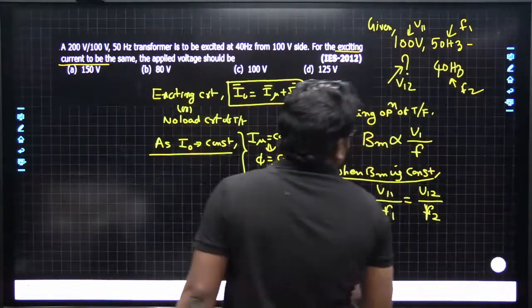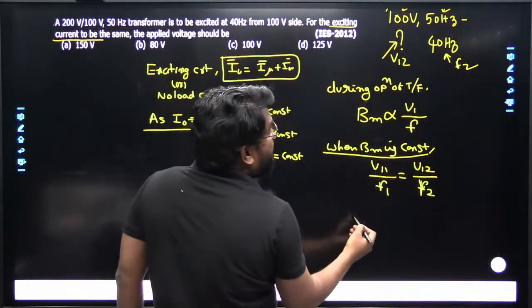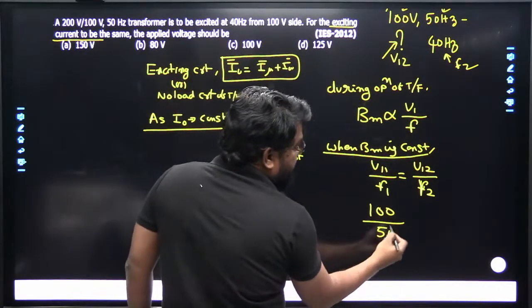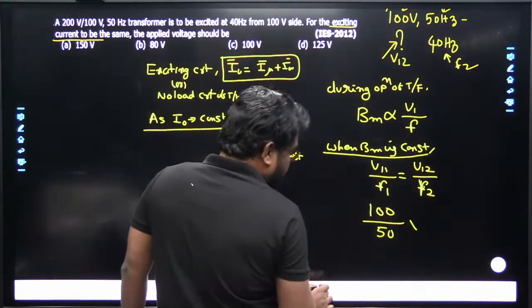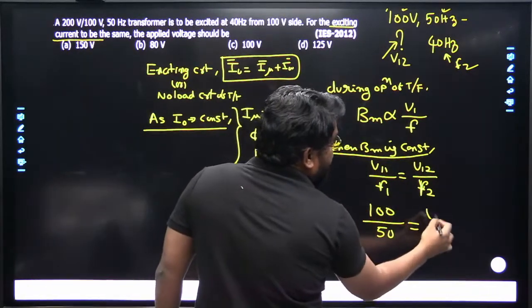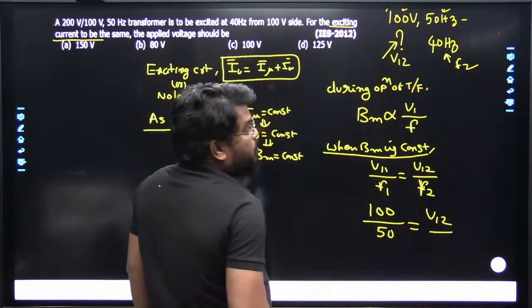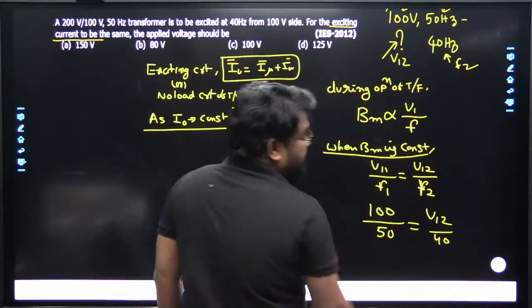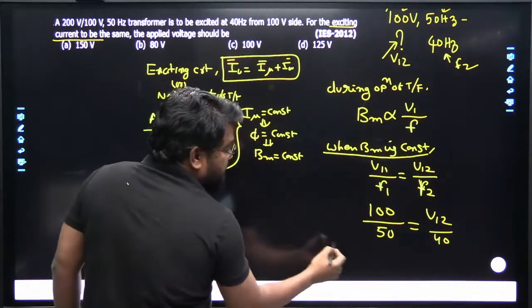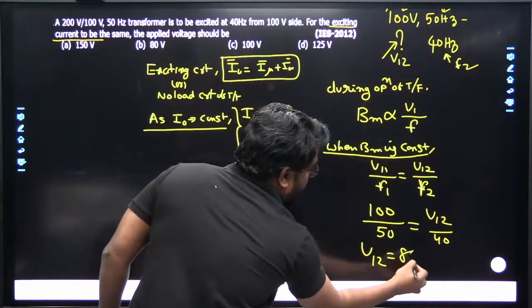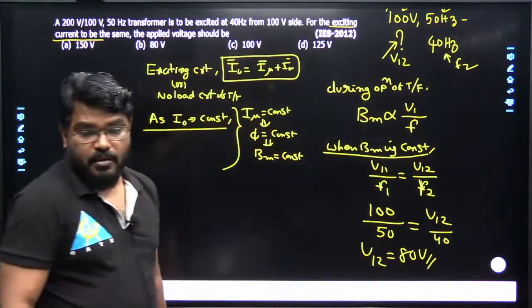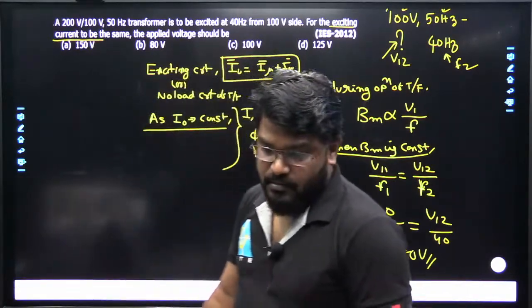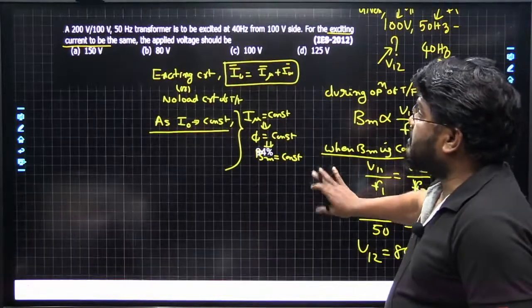Now substitute here. V11 is equal to 100, right? The frequency is 50. V12 we don't know, we have to find it. F2 is equal to 40. Now find out. So V12 is equal to 80 volts. Yes, that's correct, 80 volts is the correct answer.